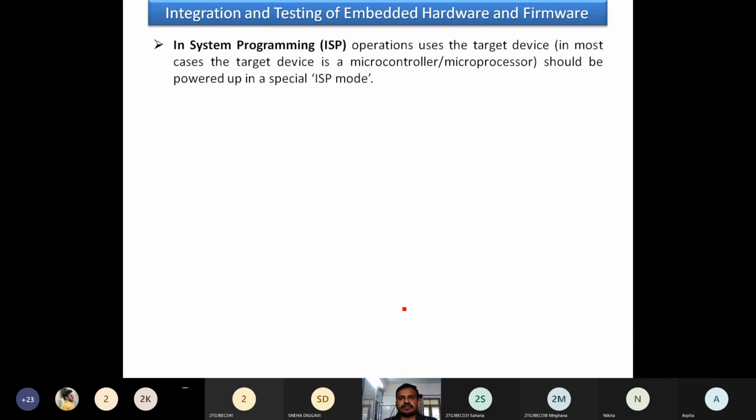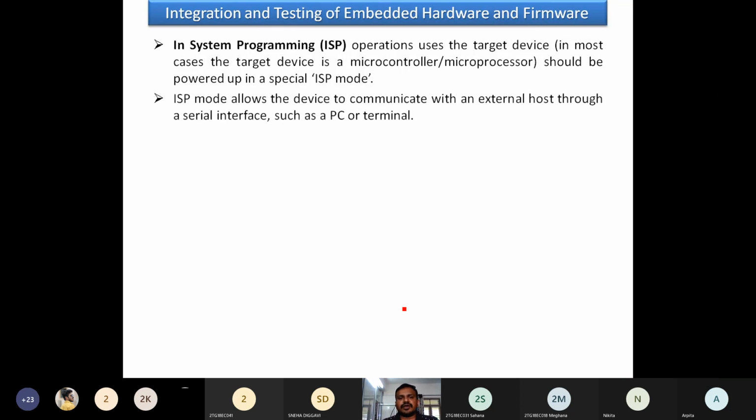The in-system programming, ISP. In most cases, the target device is a microprocessor or a microcontroller. The target device should be powered up in a special ISP mode. Whatever firmware we want to dump into a particular chip will be done within the system. ISP mode means we make that particular target board's settings ISP mode.